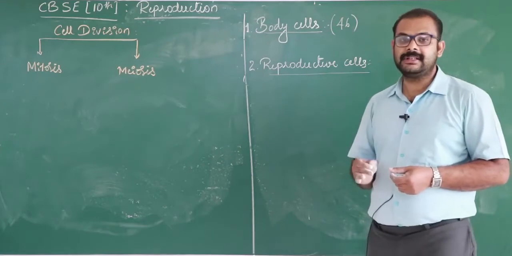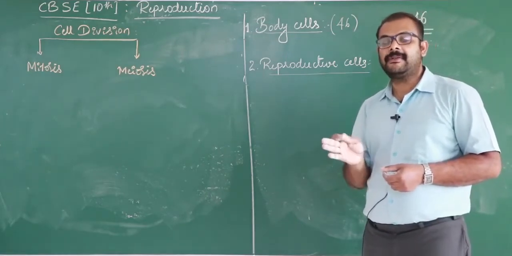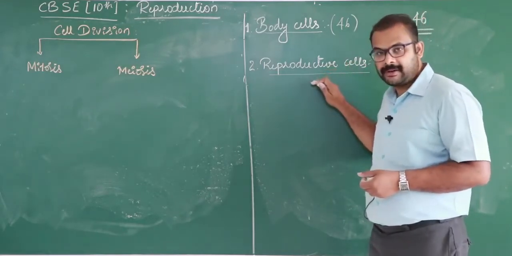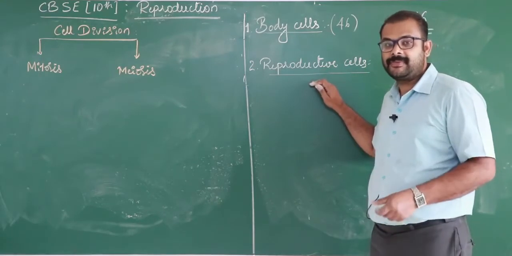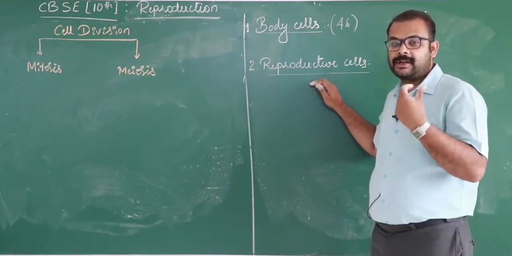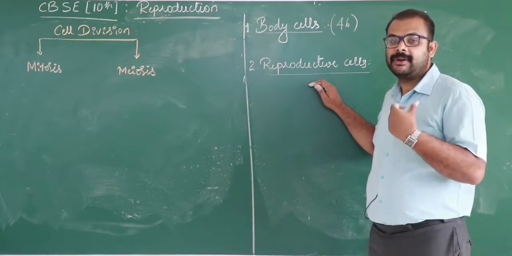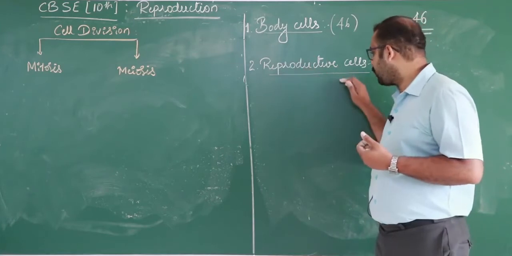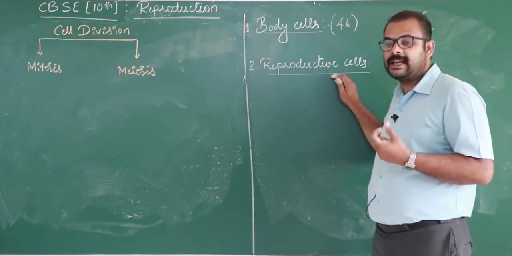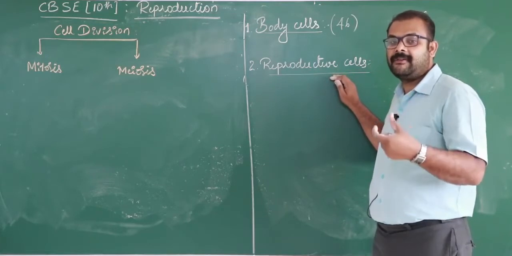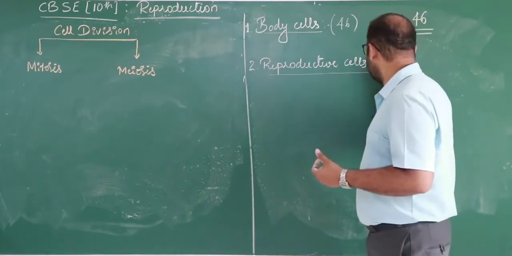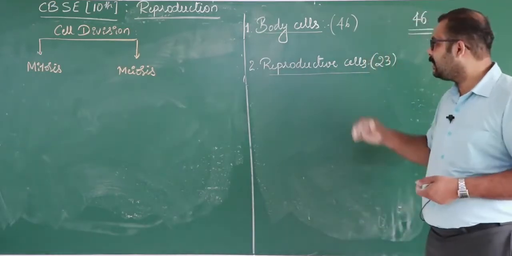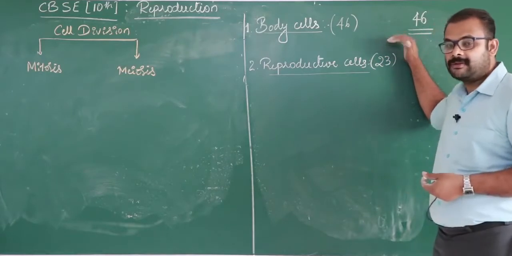These reproductive cells, which are nothing but gametes, contain half of the parent cell's chromosomes, that is 23 chromosomes. See that there is a decrease in the number of chromosomes.